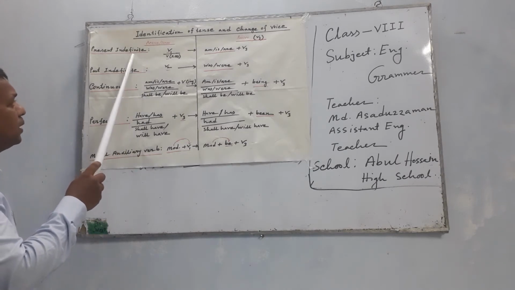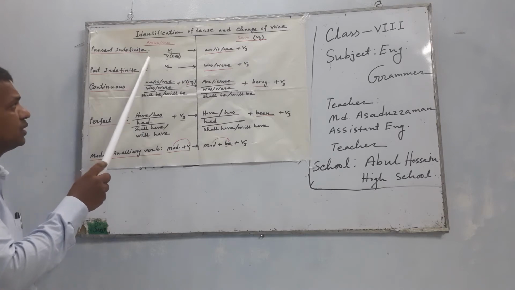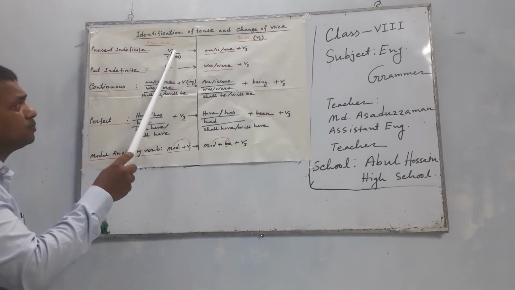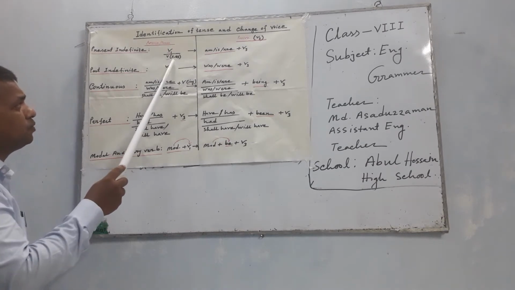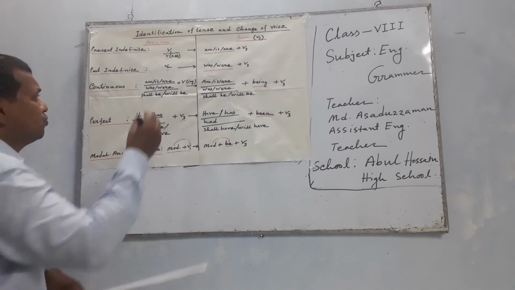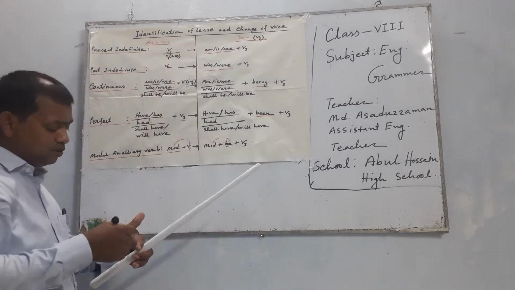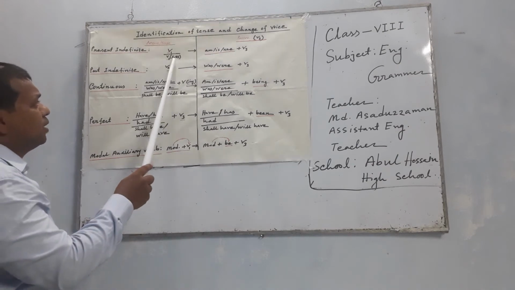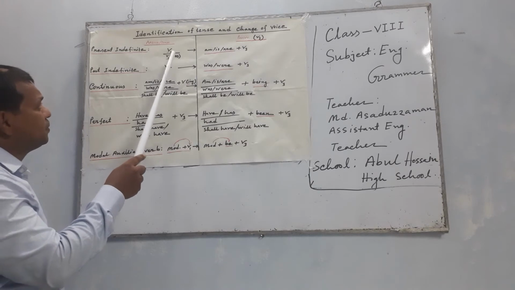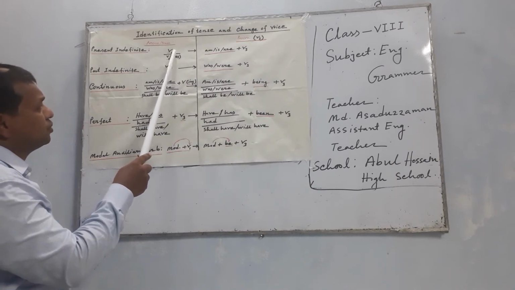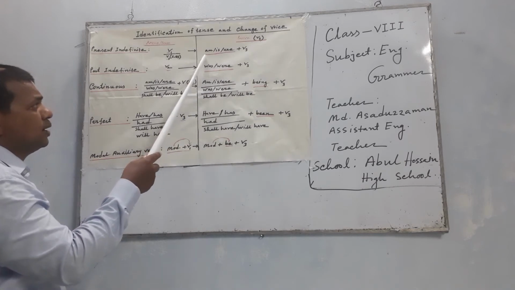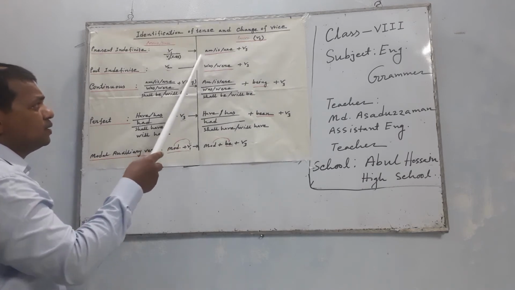I want to give you a technique to understand present indefinite tense. Verb present form has two figures: the verb, and the verb with s or es added. After this present form, if you want to change the active to passive, you have to use am, is, are, underlined in red color.